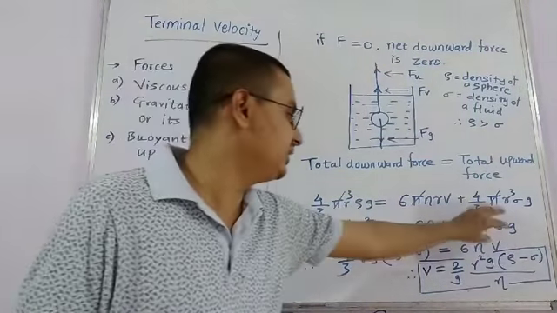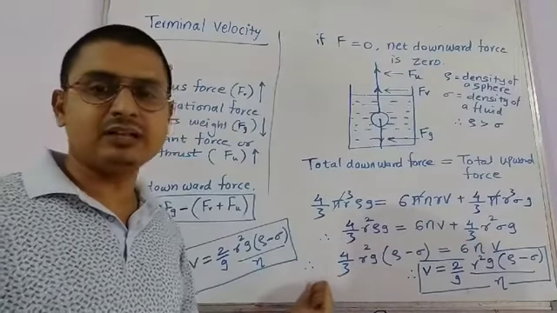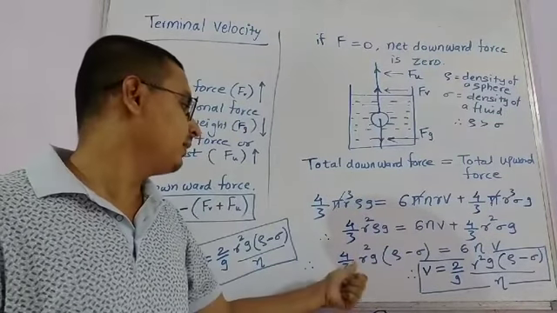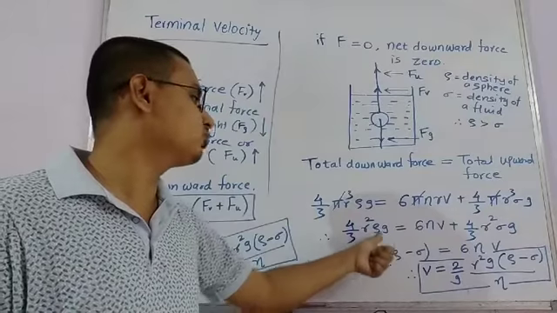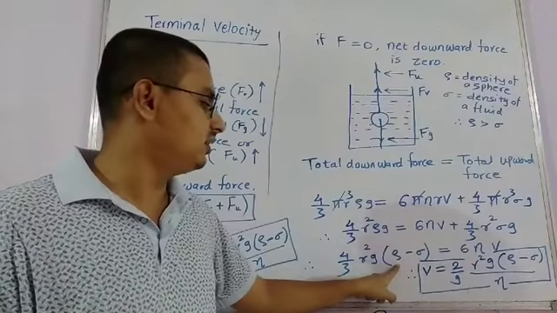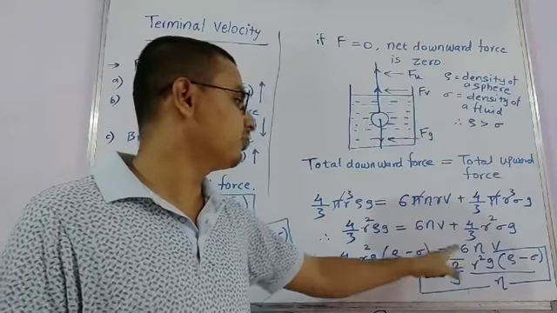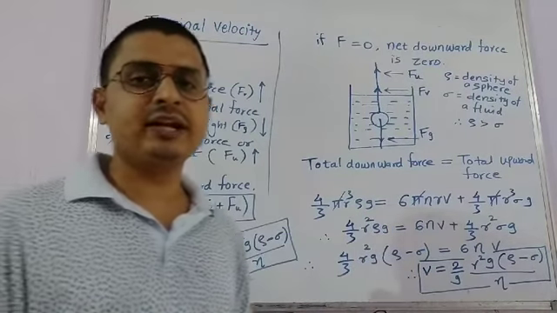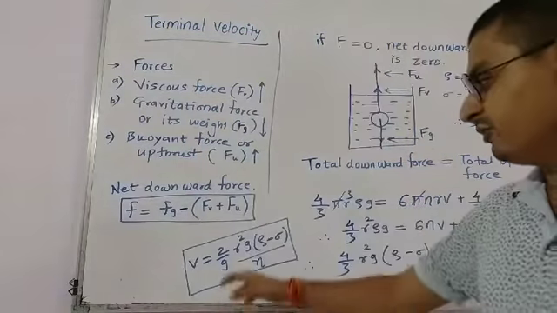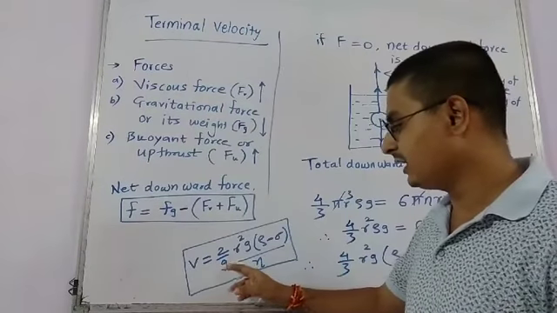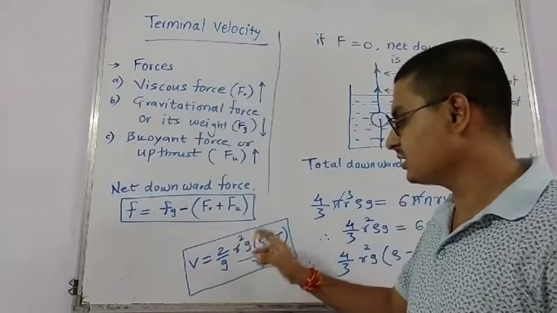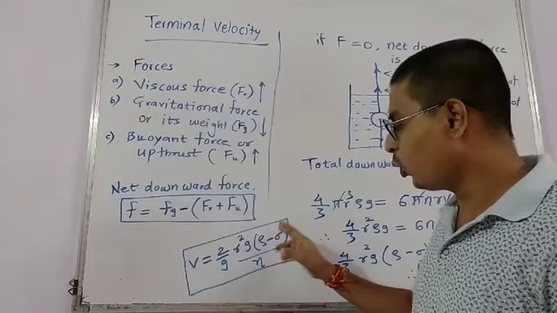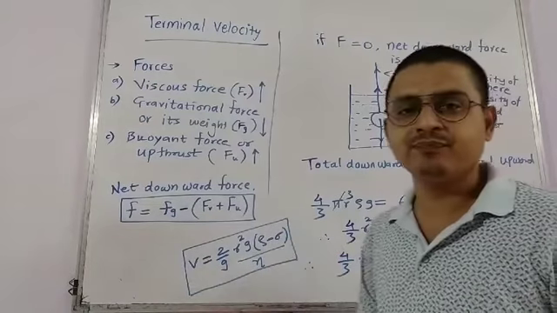So if we take this term to the left part of the equation, we can take 4 by 3 r square g common, rho minus sigma, equal to 6 n v. So finally, after solving this, we get the equation that v is equal to 2 by 9 r square g into rho minus sigma divided by n.